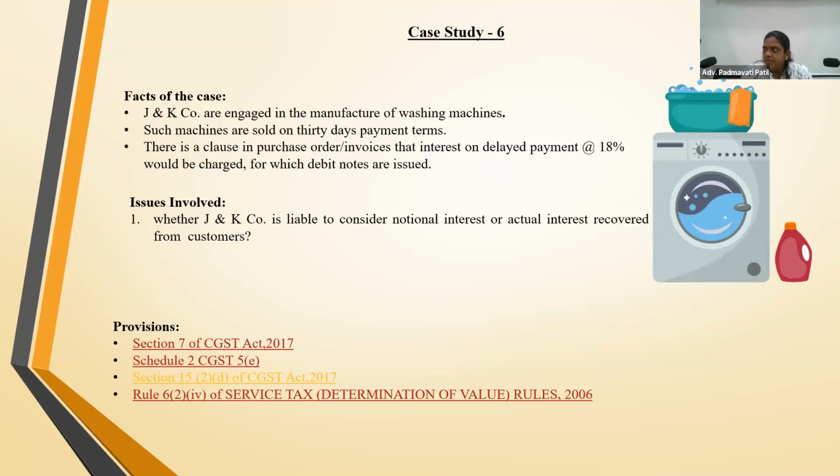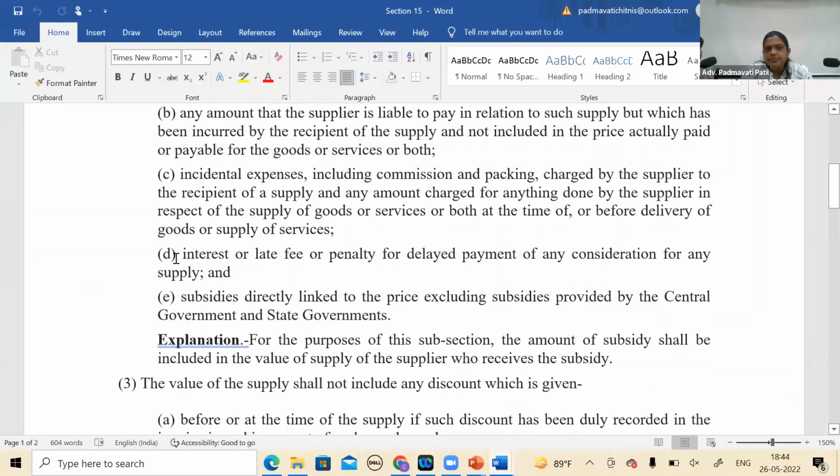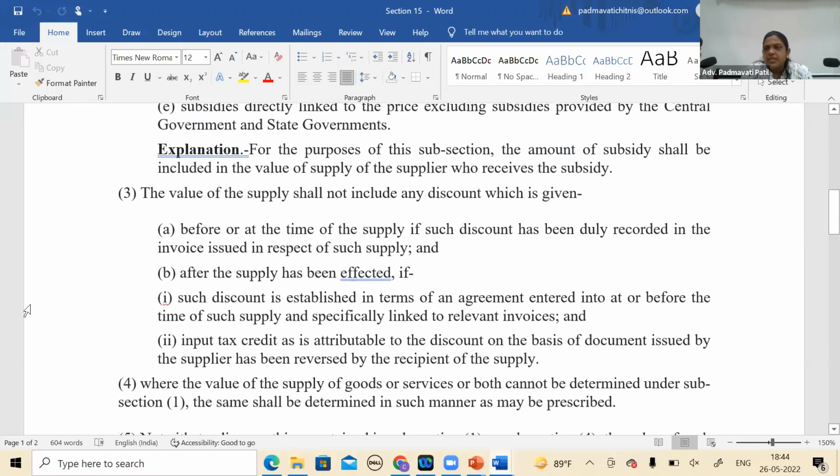Section 15(3). On discount, they have said it is allowed if it is shown separately before or at the time of supply. And if it is post supply, then by agreement you can correlate by the invoices, if you can correlate. And obviously the recipient has reversed the ITC.